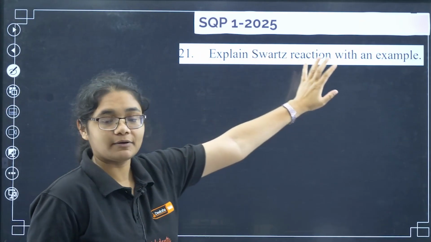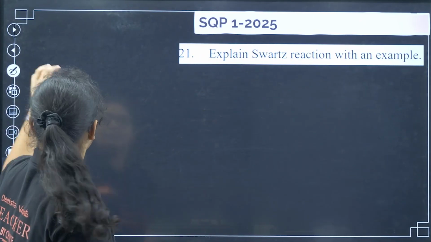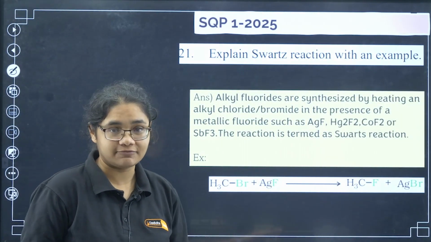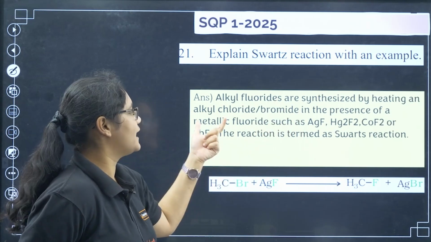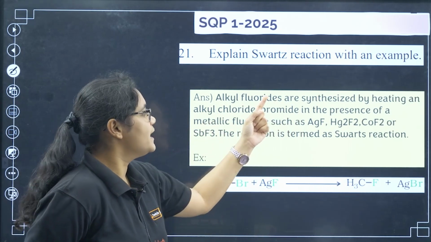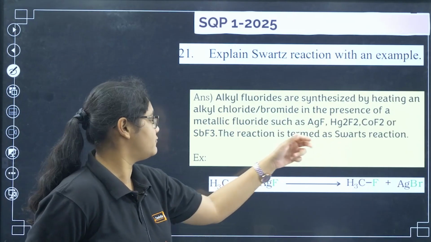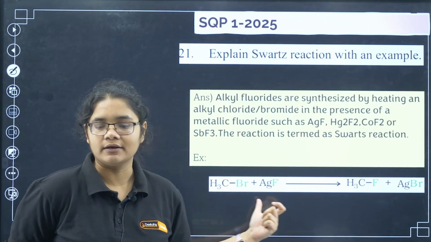In sample question paper 1 of 2025, the question was very simple: Schwartz reaction with an example. We know that the Schwartz reaction is the preparation of alkyl fluorides. Alkyl fluorides are synthesized by heating an alkyl chloride or bromide in presence of metallic fluorides like AgF, Hg2F2, CoF2 or SbF3. The reaction is termed the Schwartz reaction, and here you can write the example.